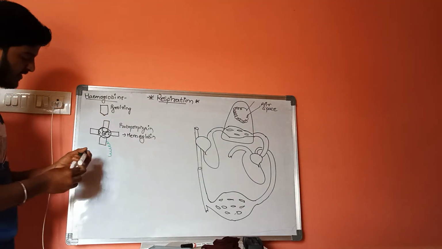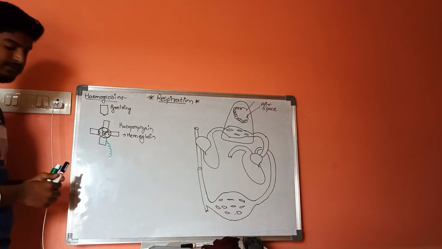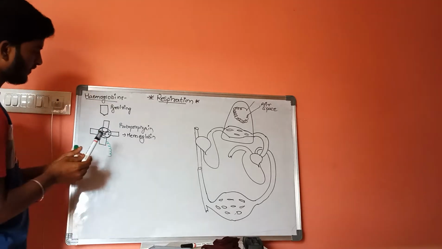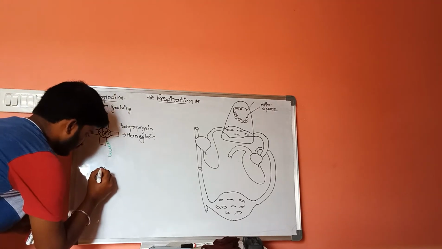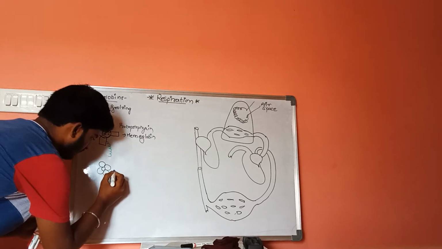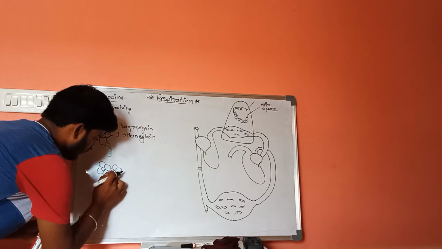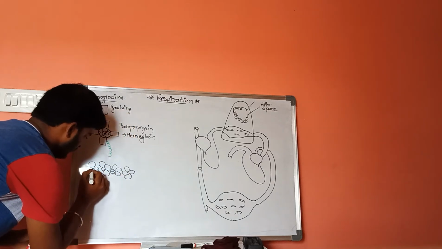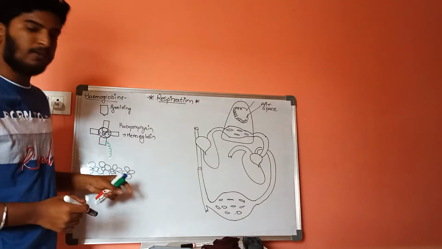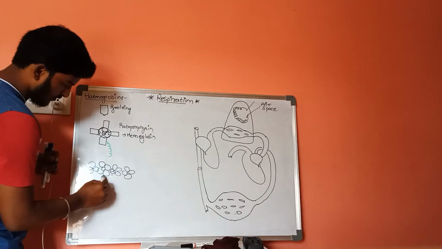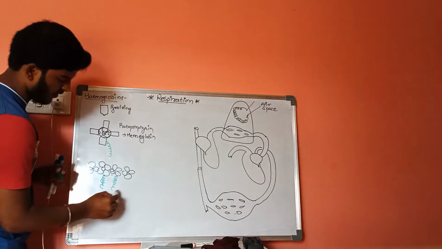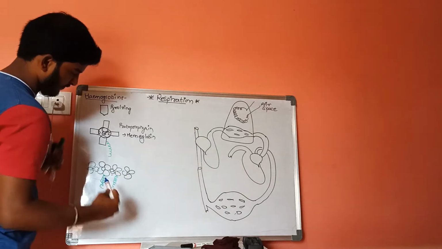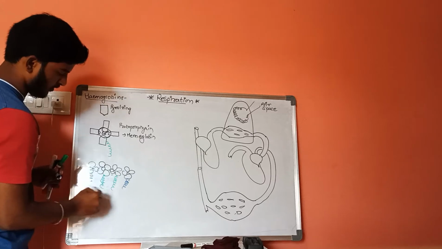Let us consider this is one globin chain, and once again, let us consider these are the four heme molecules, which consist of two alpha globin chains and two beta globin chains.